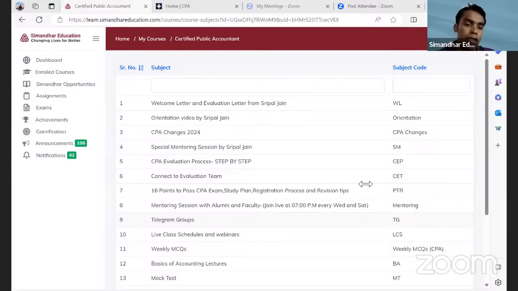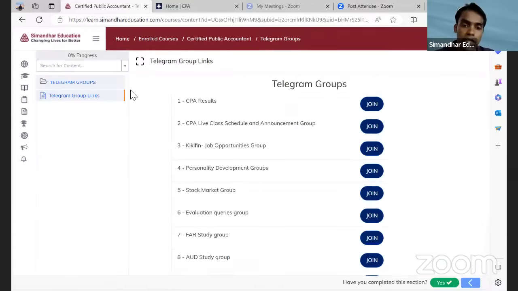So they are not enrolled with Simandhar, they have just taken the product and sat down. I am also there personally in these groups. There's a stock market group, and there is a personality development group, which is a confession group. Many students keep saying, sir, I'll do suicide, I'll do this, that, my girlfriend, my boyfriend, and all those things. So this personality development group is basically a confession group for all the students, because we feel that mental health is very important to pass an exam like this.